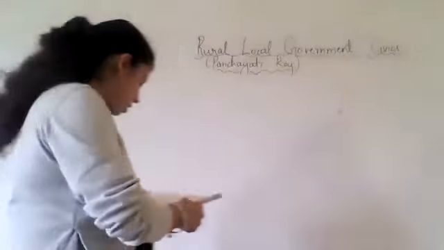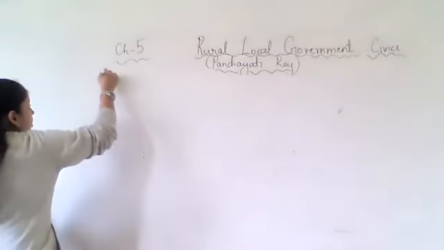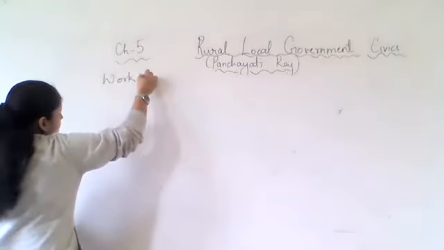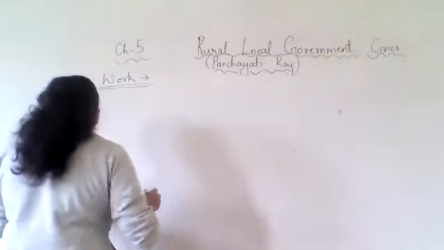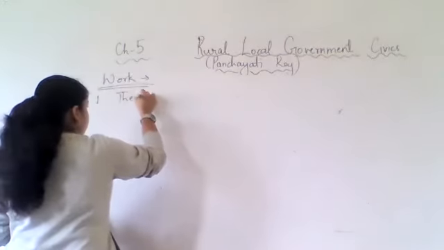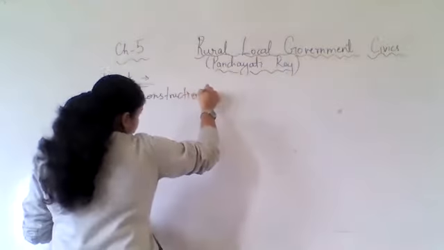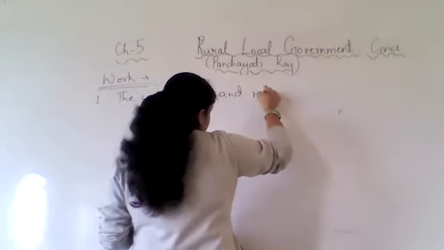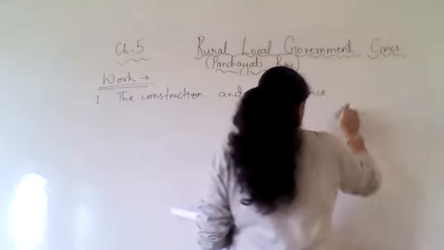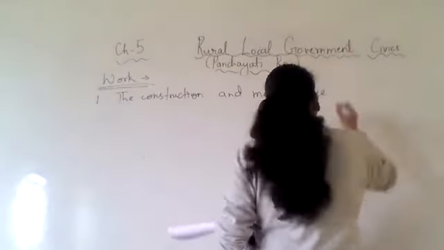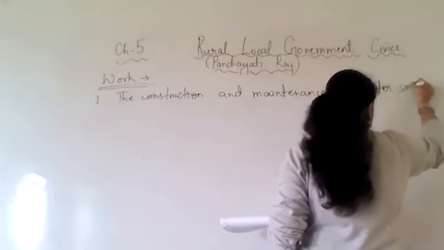So, what is the work of the Gram Panchayat? The work is the construction and maintenance of water sources.